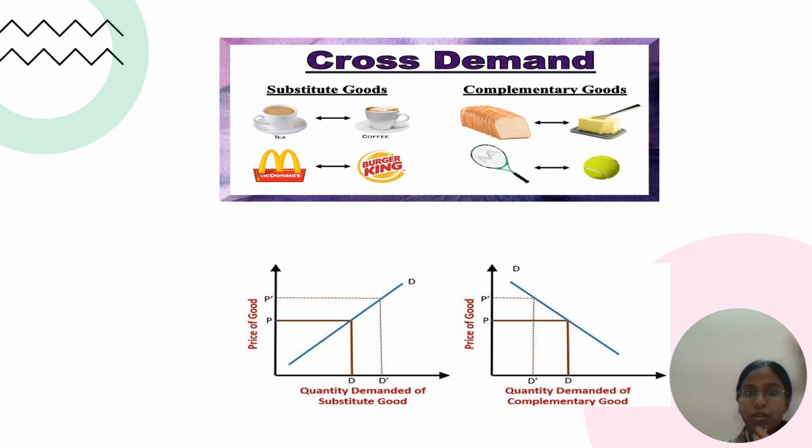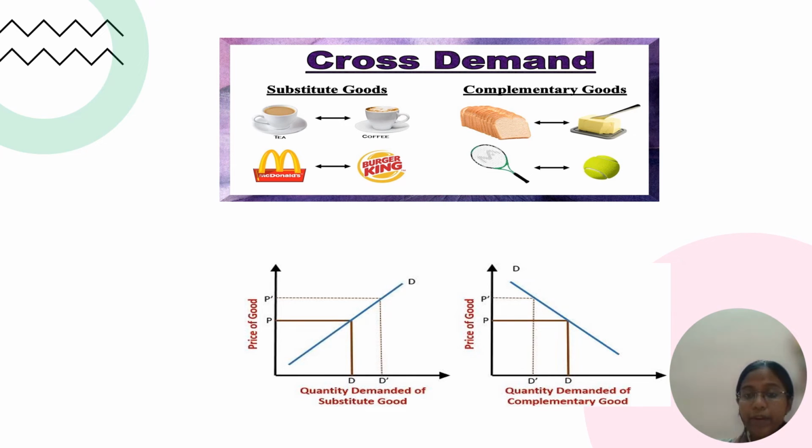Now the concept of cross demand, substitute goods and complementary goods. In substitute goods, one good can be substituted for the other, for example, coffee and tea. So when the price of one goes up, the other's demand may increase since people may switch to it.